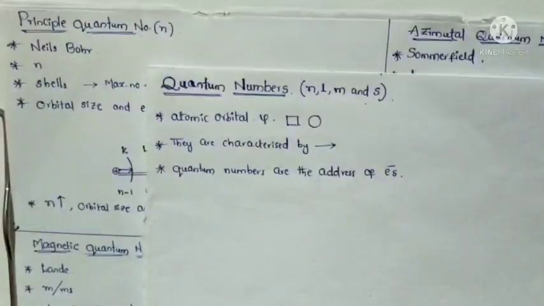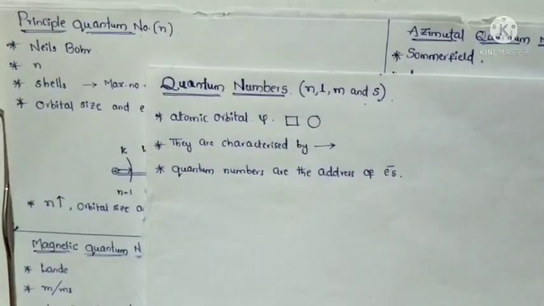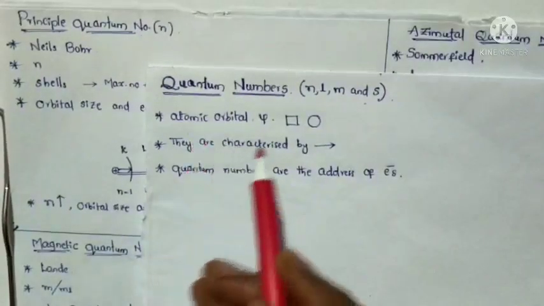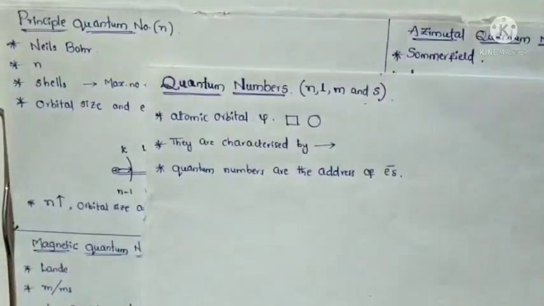Good morning, students. In the previous class we learned the Schrodinger wave equation and the Schrodinger wave equation for the hydrogen atom. Today we will discuss quantum numbers. These are very important.